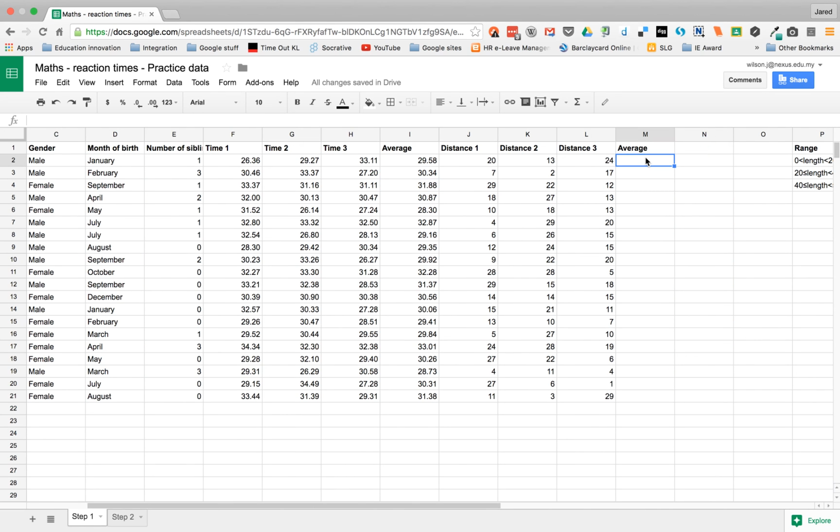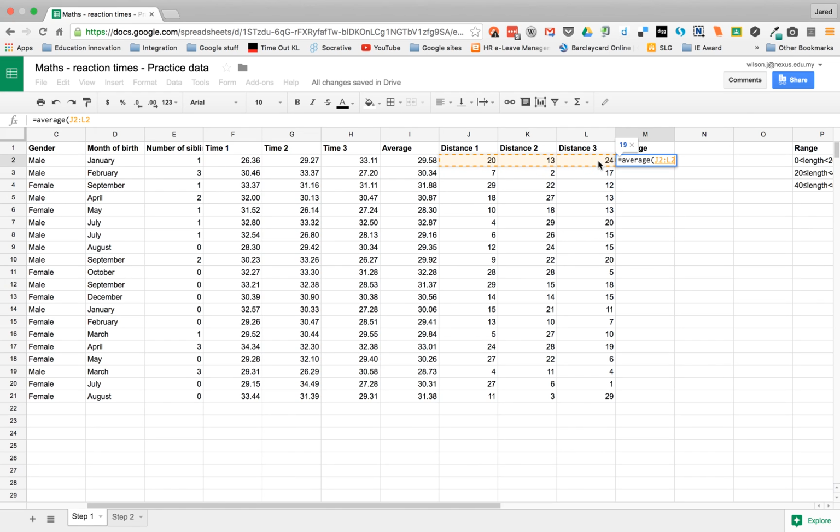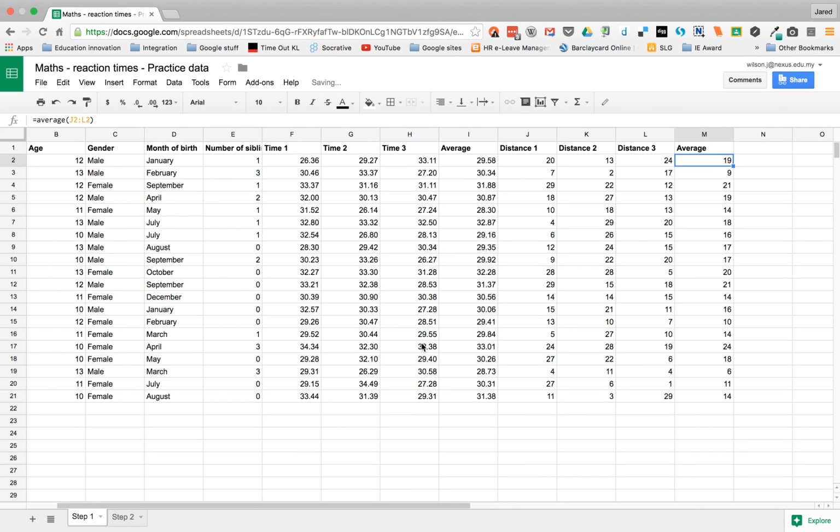And I'll just do one more average here. So equals, average, open brackets, select the cells, close brackets. I can actually just press enter there. And again, if I want to round that up or down or add more decimal places, I can by using these tools here, the decrease and increase decimal places, and then I fill that down to the bottom, and I've got my averages now.